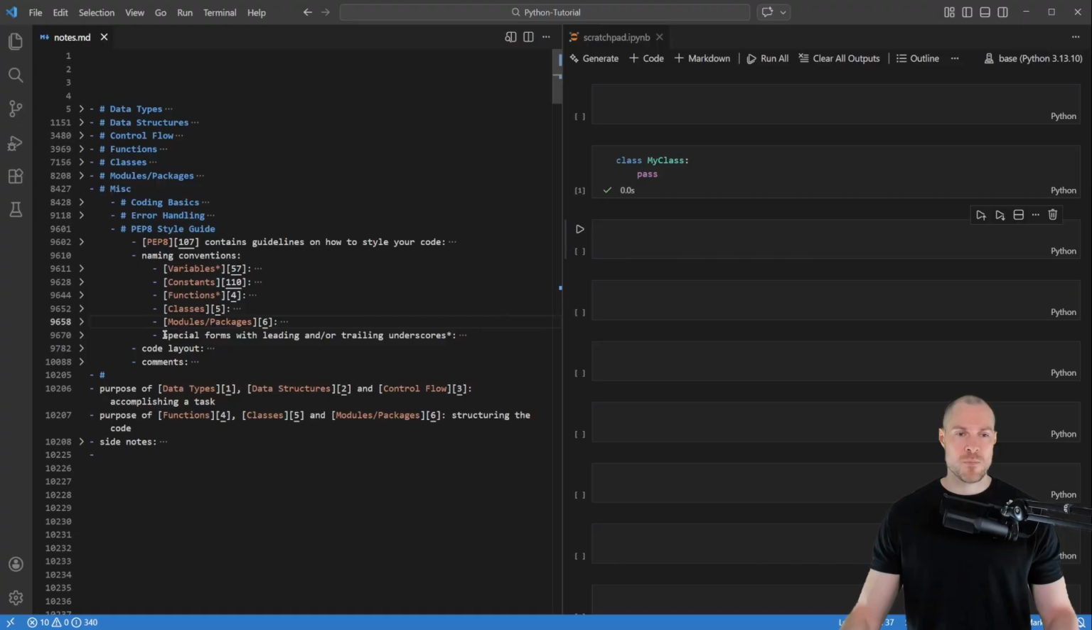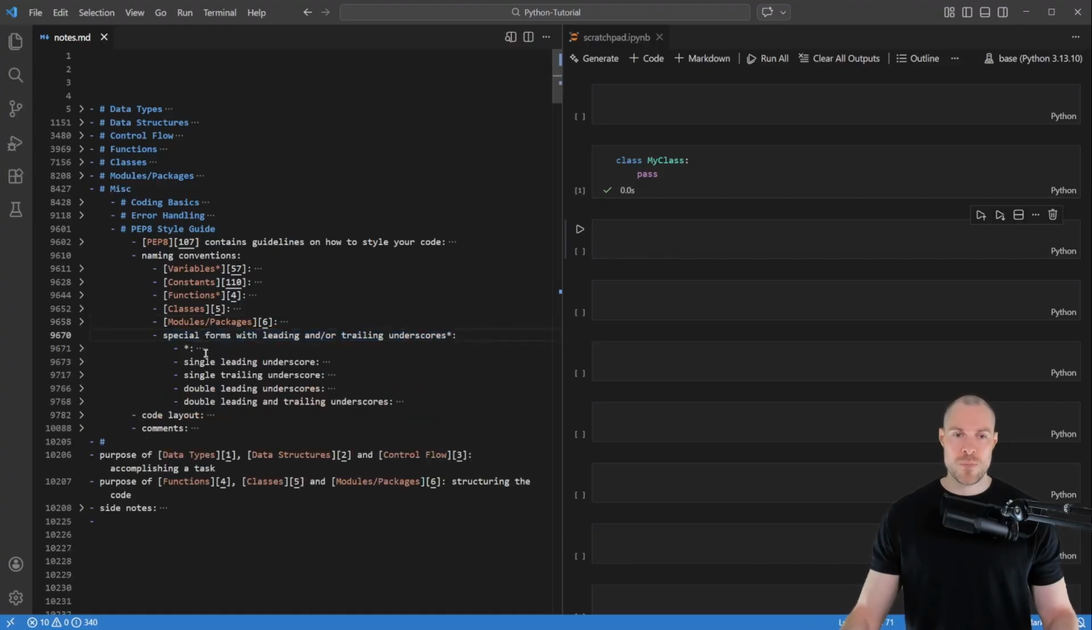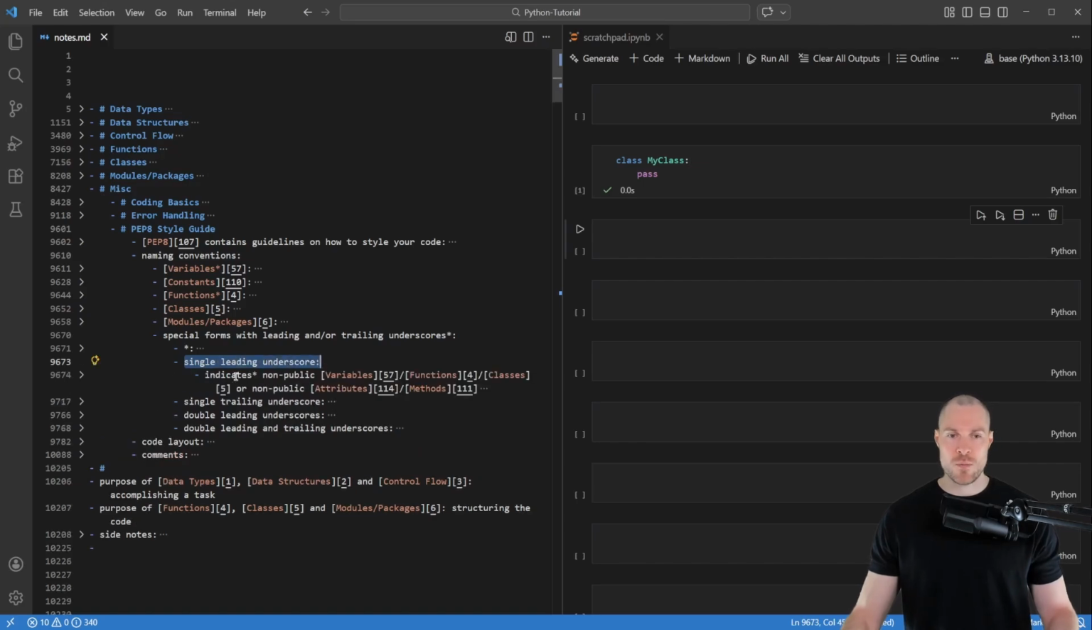And then lastly, we have these special forms with leading and/or trailing underscores. And the first special form that I want to cover is a single leading underscore. Namely, what that does is it indicates non-public variables, functions, or classes, or non-public attributes or methods.